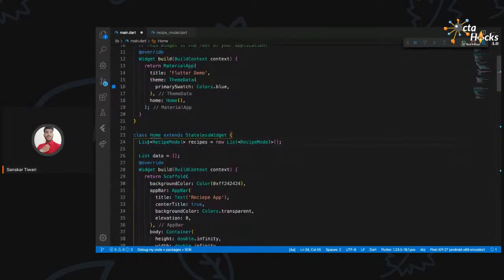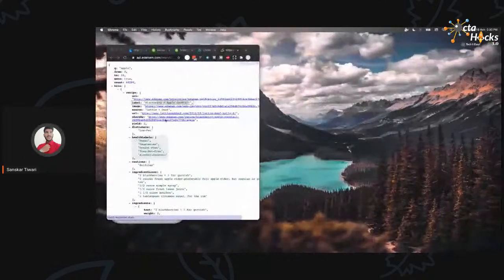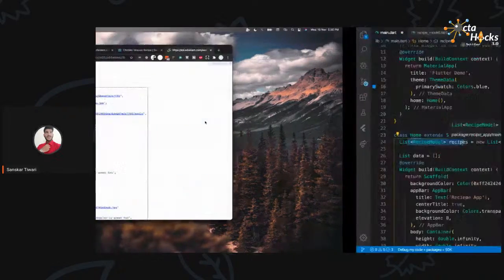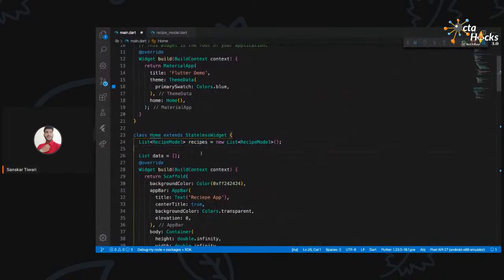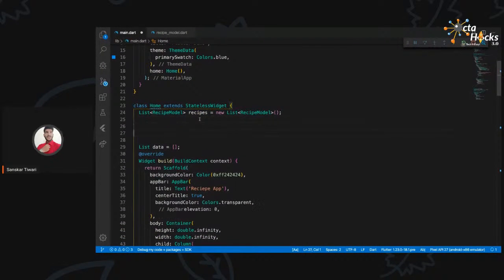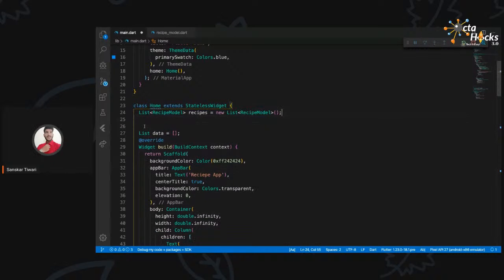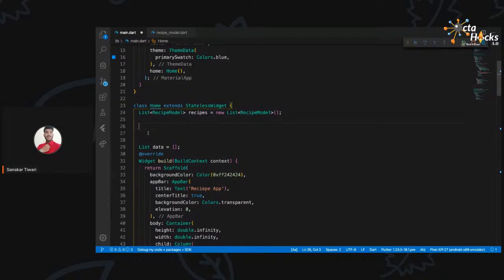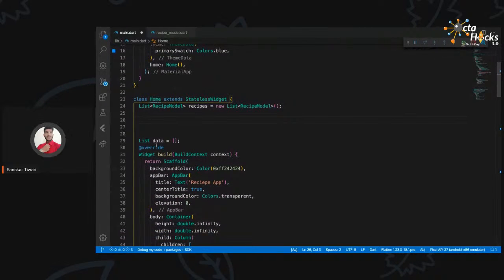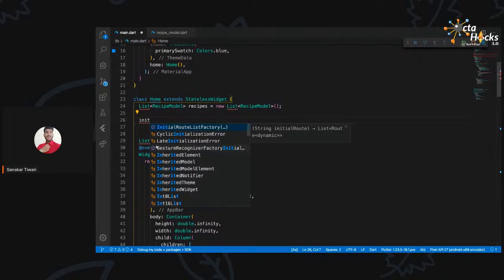Now we have created a list of recipe model, and now we can fetch all these details which we have over here inside the hits, and we can assign them to the recipe model and then show that. Okay, so for that we need to create a function, and we need to call that function, right? So you need to understand a little bit about how the Flutter life cycle works. What is the life cycle of Flutter? Basically, when an application starts, there is a function which is called. When you close the application, there is a function which is called. So for the start, we are going to use init state.